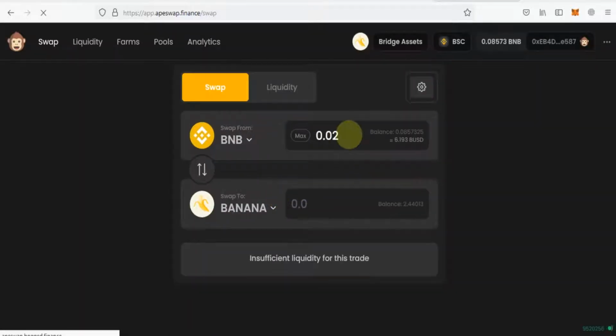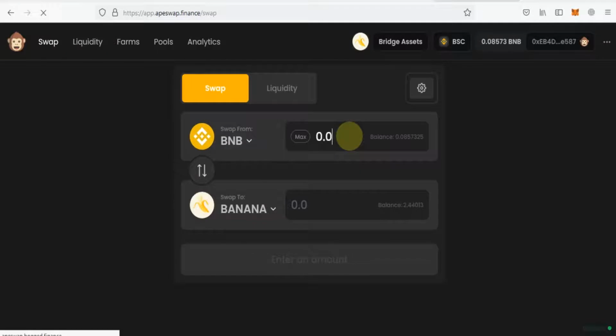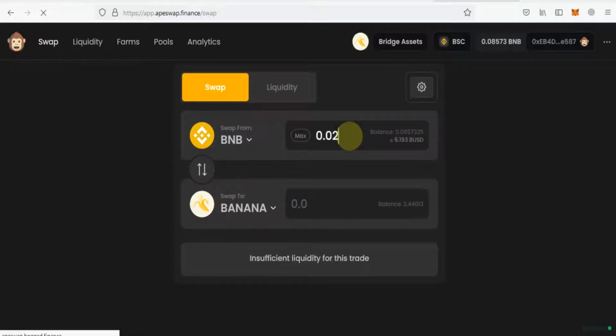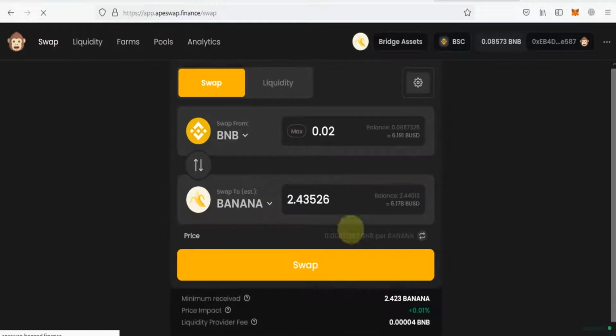But if you have BNB, you will select your amount, click on how much you want, put in your BNB, then click on swap, confirm with MetaMask, and you will get the bananas in your wallet, 2.43. As you can see, I already have my balance of 2.44.